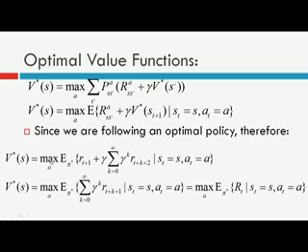So V star S is taking the action that maximizes the expected discounted reward under the optimal policy, that is pi star. This term can be combined with this and written in this form, that is, taking an action A in state S that will maximize this expected discounted return with respect to the optimal policy pi star. So this is basically maximum over A, expected value over